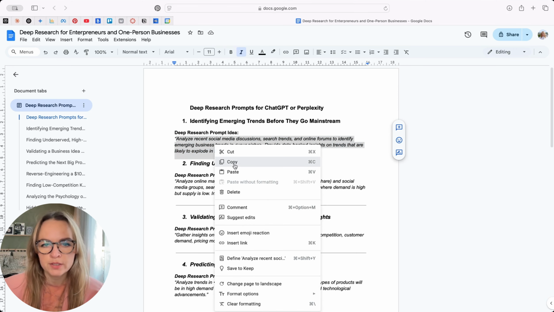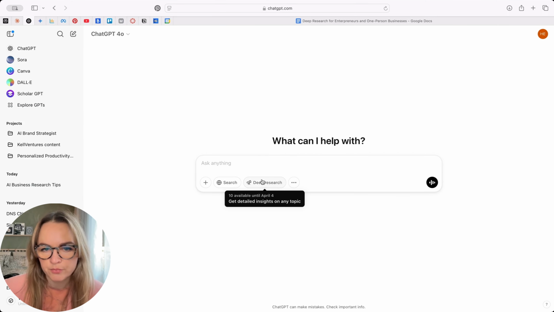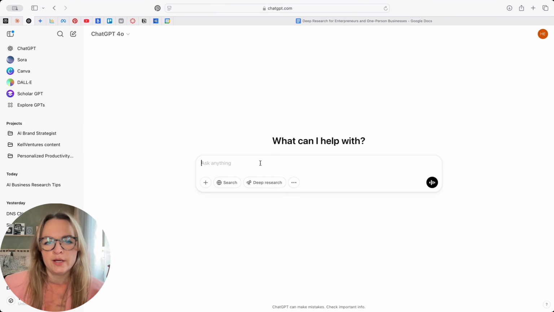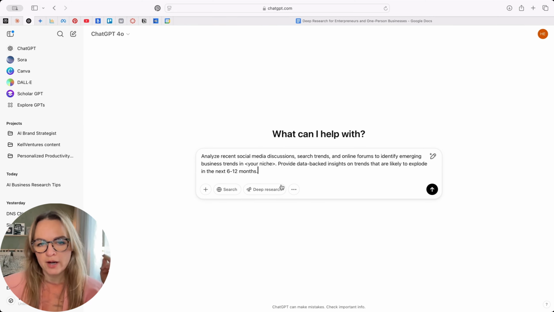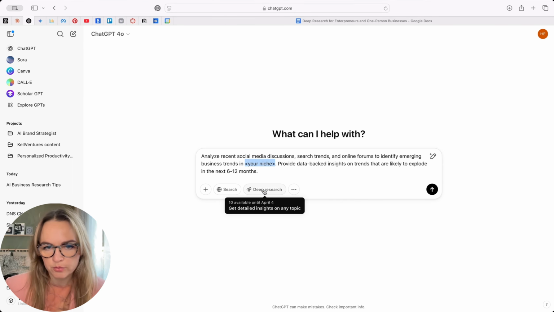Okay, so I'm copying this prompt and I'm going to ChatGPT. Here is the deep research feature. So we can see that I have a limitation of 10 available until April 4. So there is a limitation on that, right? And we're not gonna use them all. So we're gonna try a couple here and try a couple in Perplexity. If you have a subscription for ChatGPT that you pay $20 for, this will be available to you.